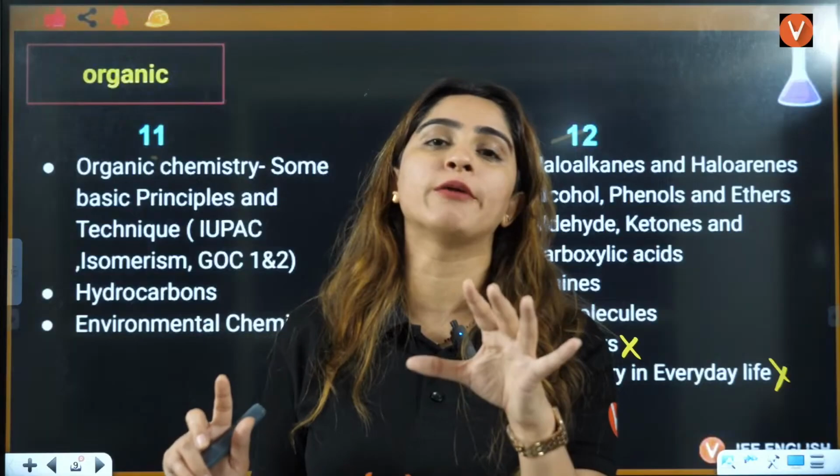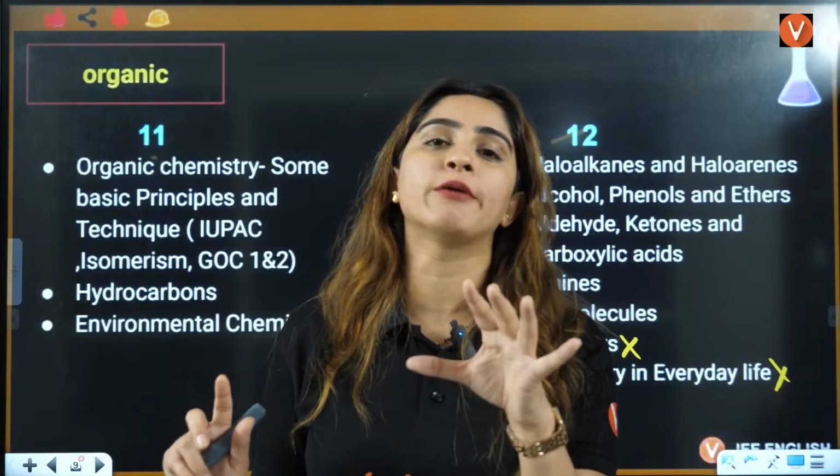Now, firstly tell me ma'am, why is it called organic compounds? The name should be carbon compounds, isn't it? Why is the name organic compounds? Whenever you talk about organic, you talk about natural. Does that mean all organic compounds are natural?